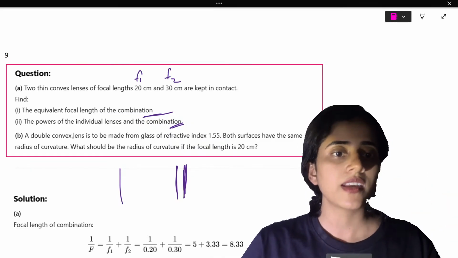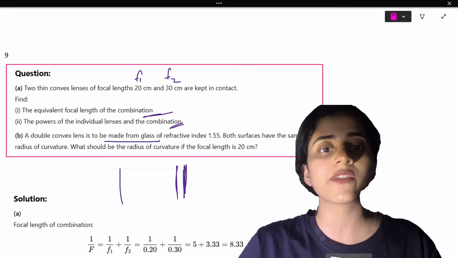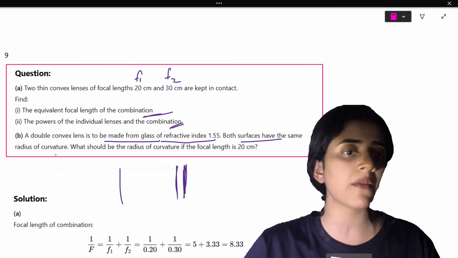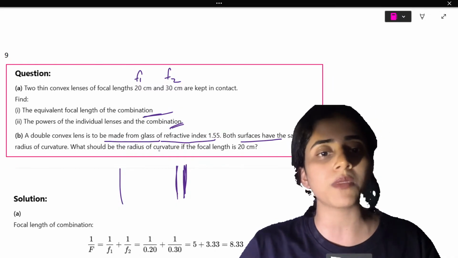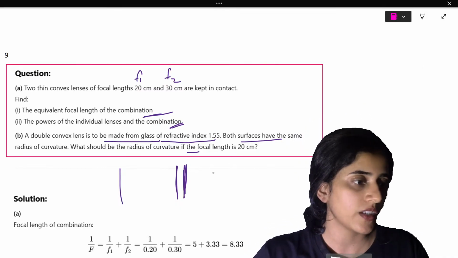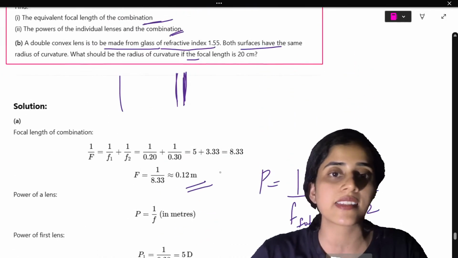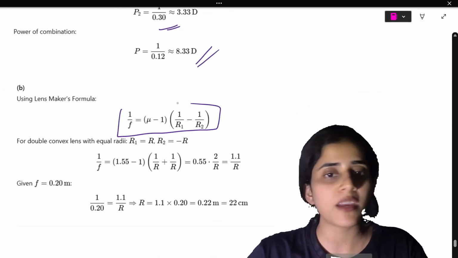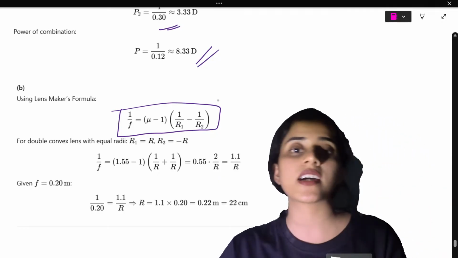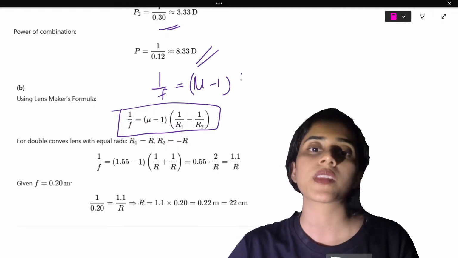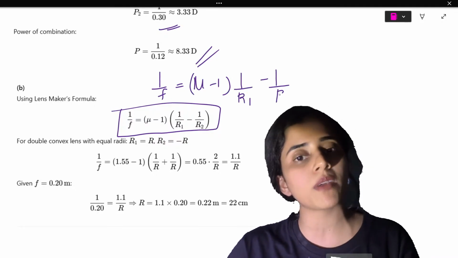What is next? A double convex lens is made from glass of refractive index 1.55. Both surfaces have the same radius of curvature. What should be the radius of curvature if the focal length is 20 centimeter? The very famous, very important lens maker's formula. So 1 by F is what? Mu minus 1 times 1 by R1 minus 1 by R2.